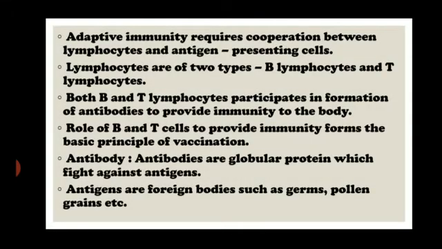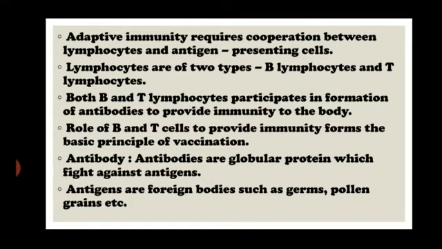So adaptive immunity requires WBCs. What kind of WBCs? Specifically, it requires lymphocytes and antigen presenting cells. There are two types of lymphocyte. One is the B cell, also called B lymphocyte. Another is the T cell, also called T lymphocyte.